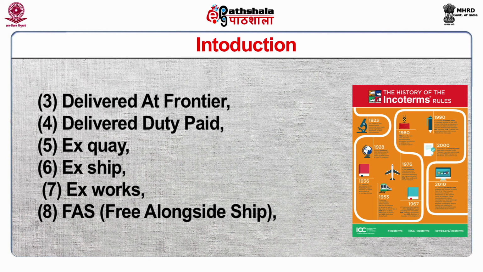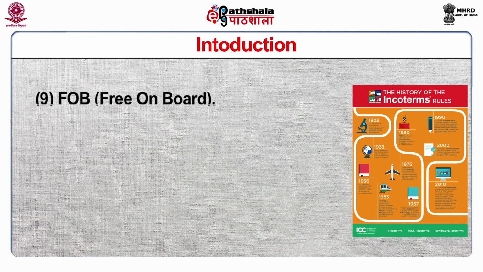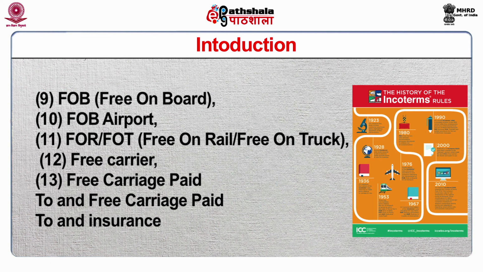number 8, FAS, that is free alongside ship; number 9, FOB, that is free on board; number 10, FOB airport; number 11, FOR or FOT, that is free on rail or free on truck; number 12, free carrier; and number 13, that is free carriage paid to and free carriage paid to and insurance.